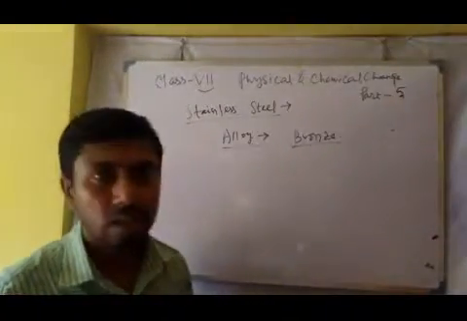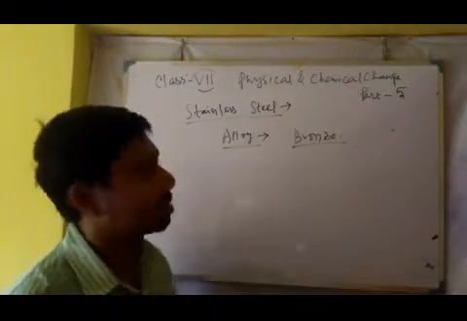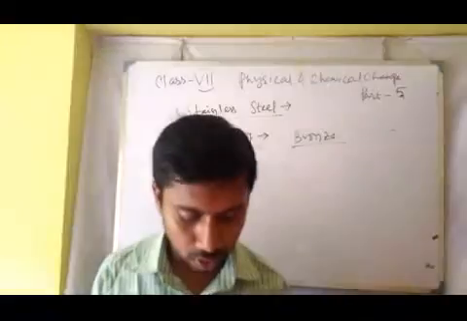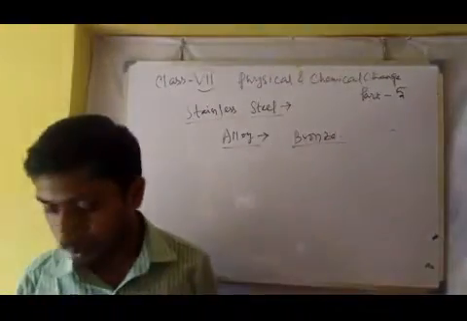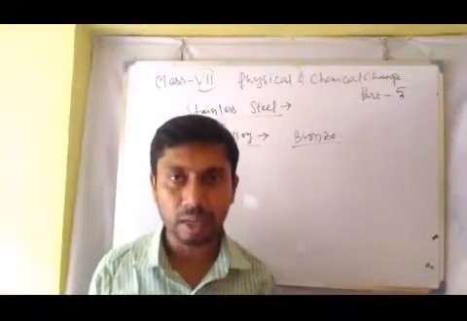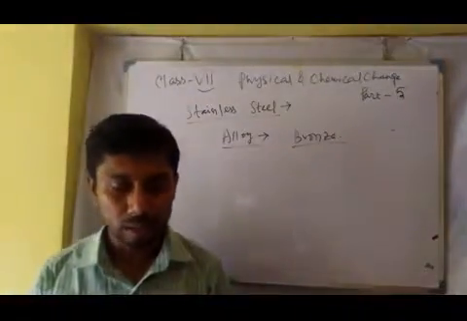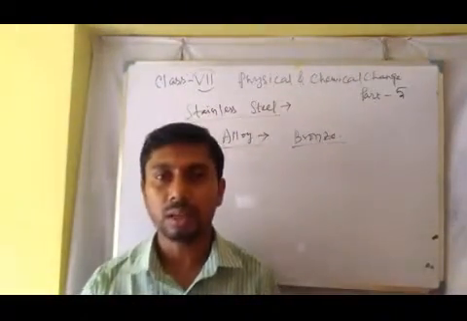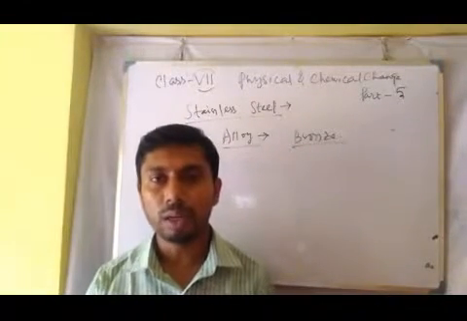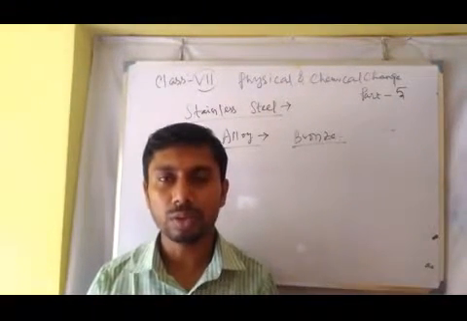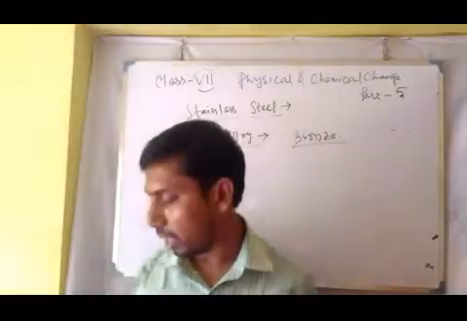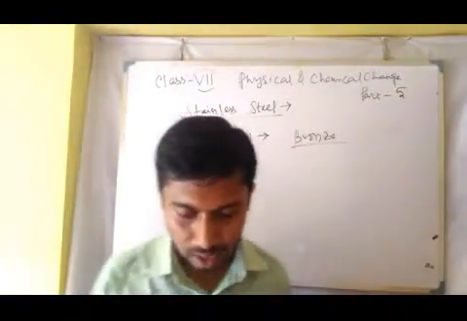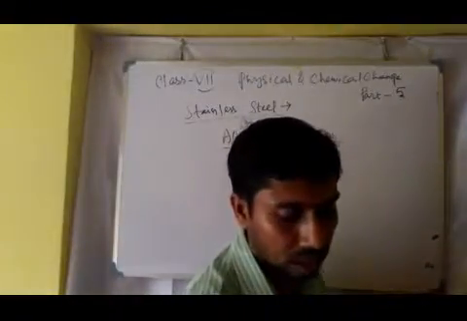In the same way, stainless steel is produced. Here a metal, in most cases chromium, is used, and a very little percentage of carbon is used to produce the alloy, and this alloy is called stainless steel.